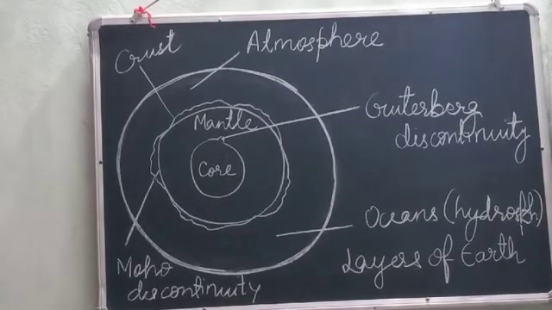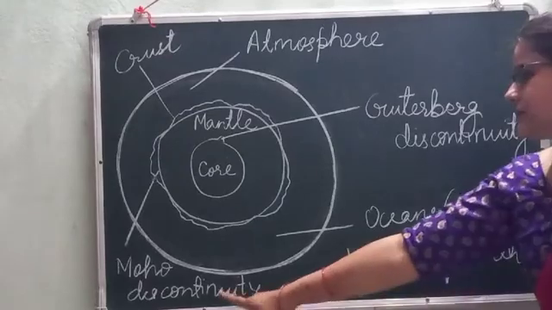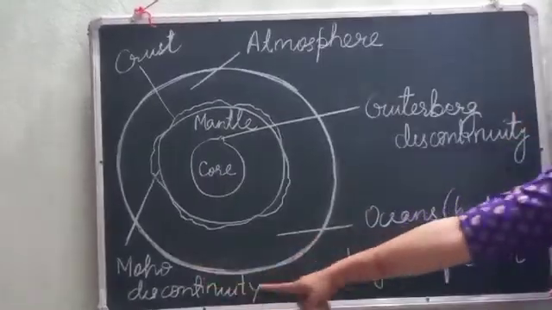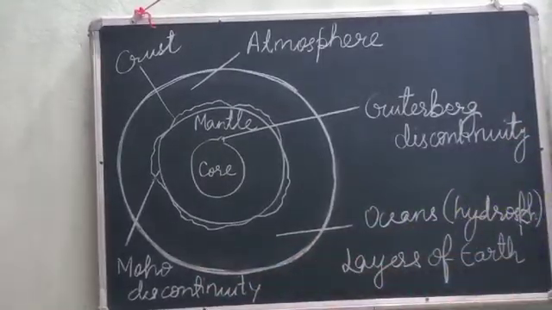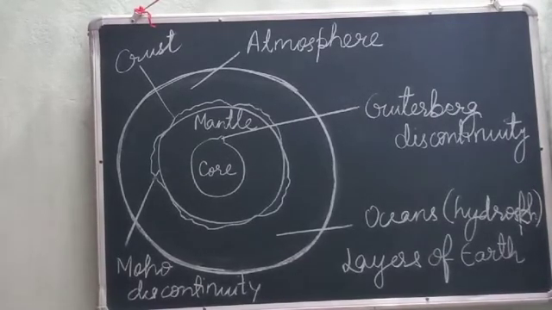Now, the Mohorovicic discontinuity was discovered by the Yugoslavian scientist Andrija Mohorovicic in 1909, and it is simply known as the Moho discontinuity. It is the boundary between crust and mantle, and it has the characteristics of both its upper and bottom layer.